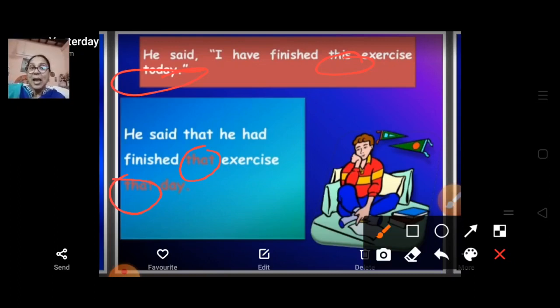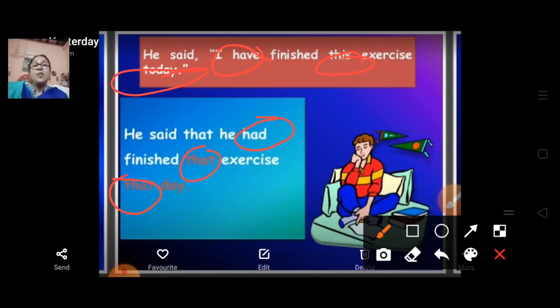Have becomes had over here. Whatever it is in the participle, the past participle. Here the present participle is written in the direct speech, so here we are going to change it to the past participle. He said that he had finished that. This becomes that.